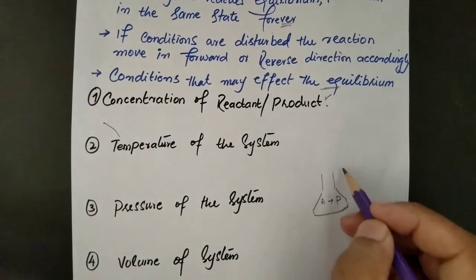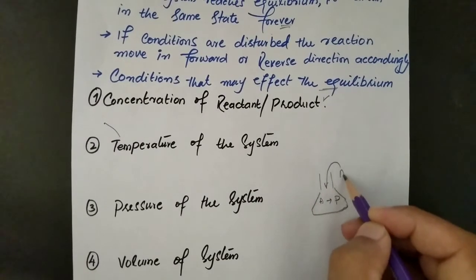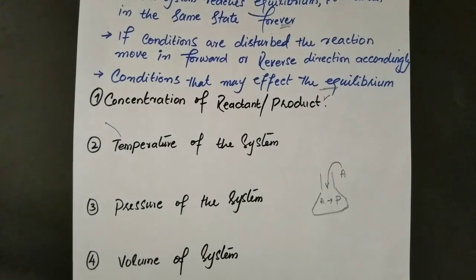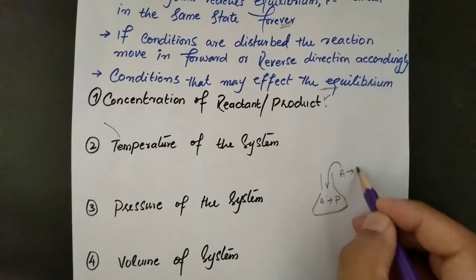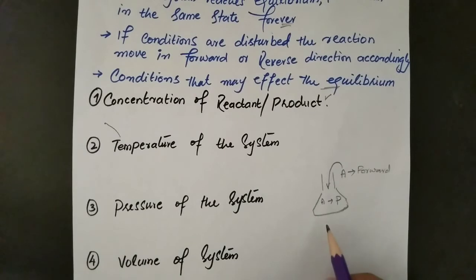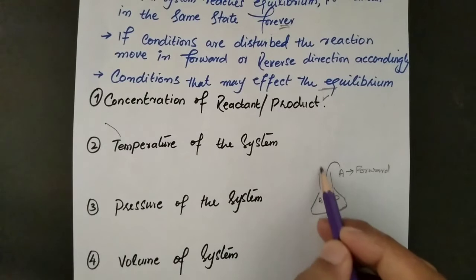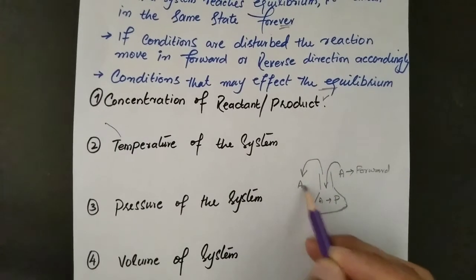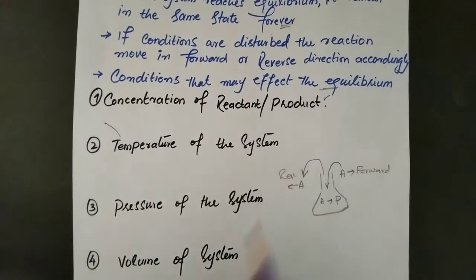Now, if the concentration of reactant is introduced into the equilibrium mixture, the reaction will move in the forward direction, and if we withdraw the concentration of A from the mixture, the reaction will move in the reverse direction.